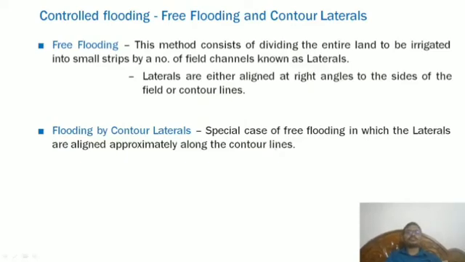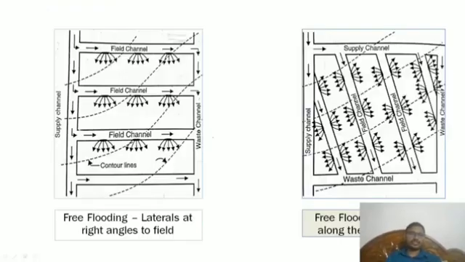Free flooding is a method consisting of dividing the entire land to be irrigated into small strips by a number of field canals known as laterals. Laterals are either aligned at right angles to the sides of the field or along contour lines. Flooding by contour laterals is a special case of free flooding in which the laterals are aligned approximately along the contour lines. Here we can see the supply in this direction, and the waste in this one.